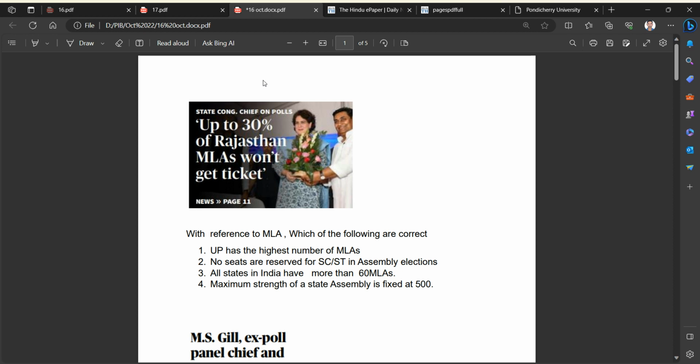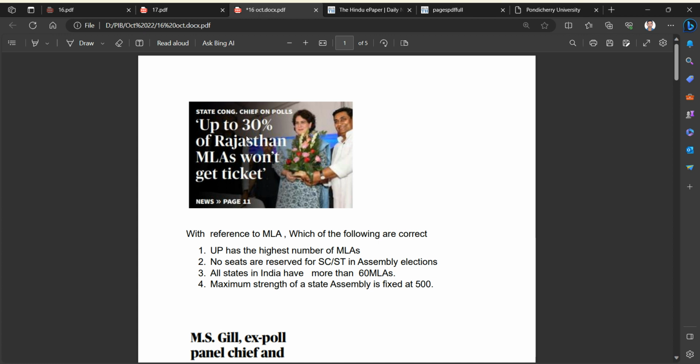October edition of New Delhi. On the top of the first article we have a news item about MLAs in the headline. So we are going to look at the concept not from a political point of view, not what's going on there, but from the point of view of competitive exams, what we need to take, what we need to note down.